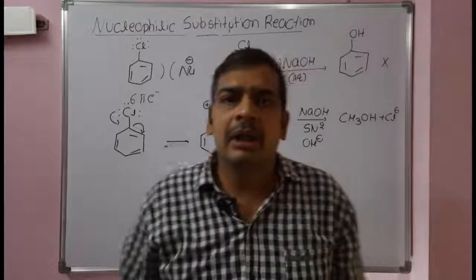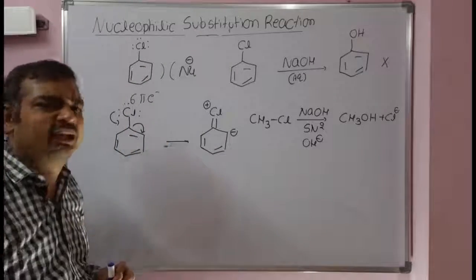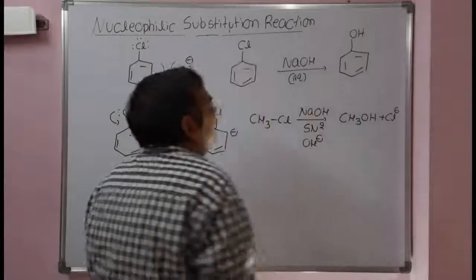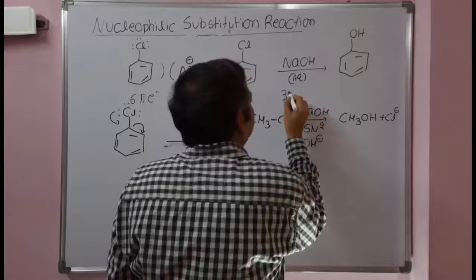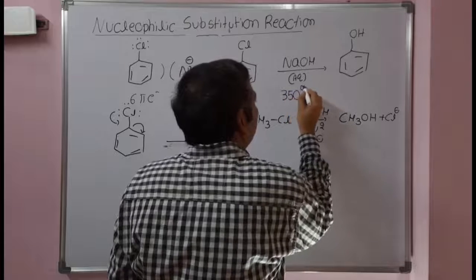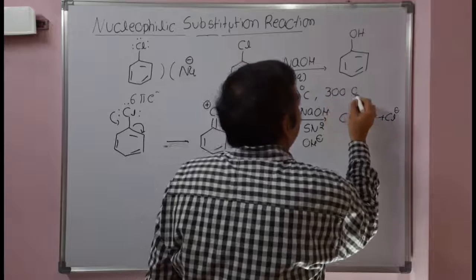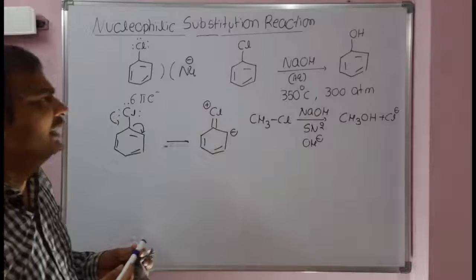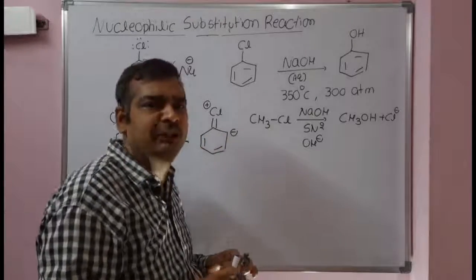Normally it will not undergo nucleophilic substitution, but it will undergo it under special conditions. Suppose you run the reaction at 350 degrees centigrade and 300 atmospheric pressure, then this reaction will proceed.